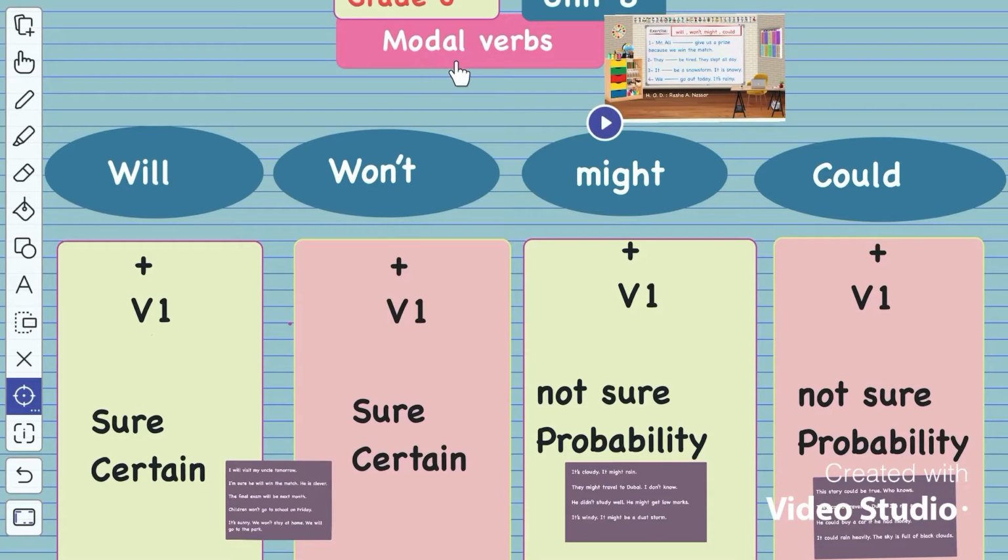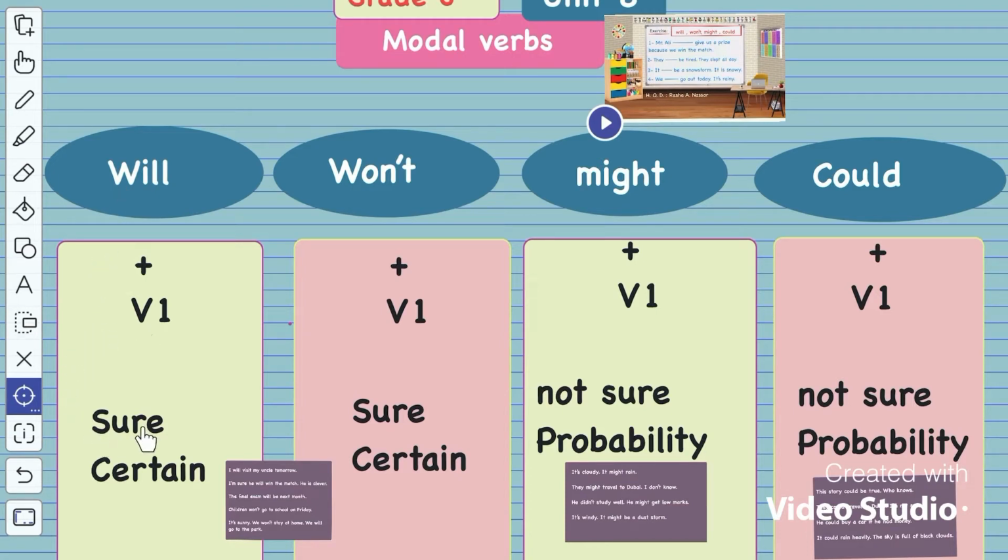that help the main verb. They express something. Each one of these modal verbs expresses something. For example, I have here will. It expresses something you are sure that you will do in the future. So will expresses something you will do in the future.